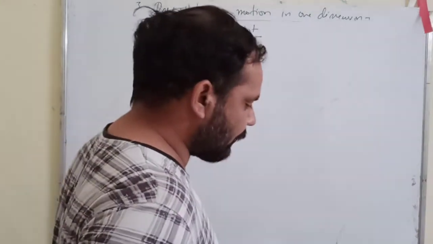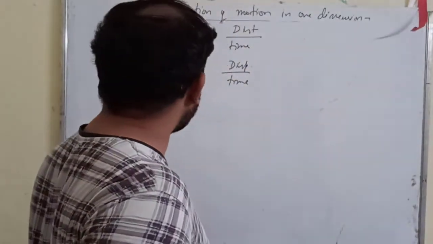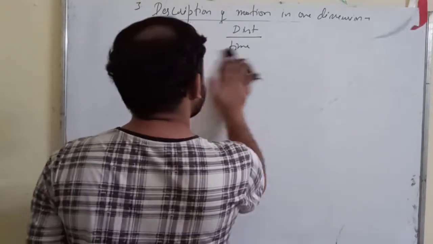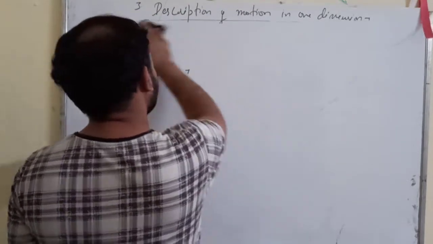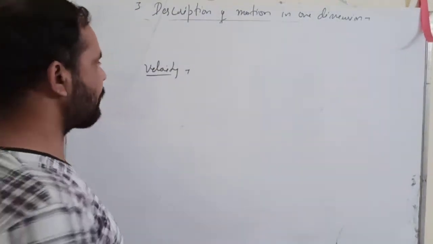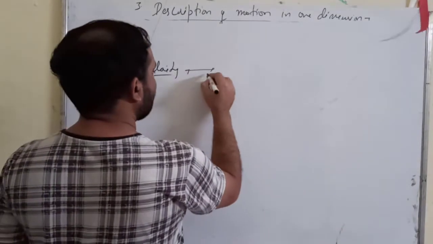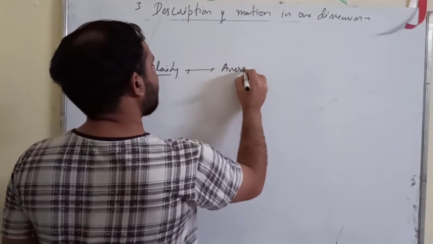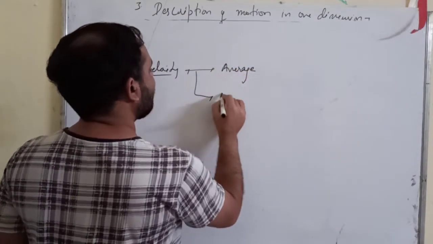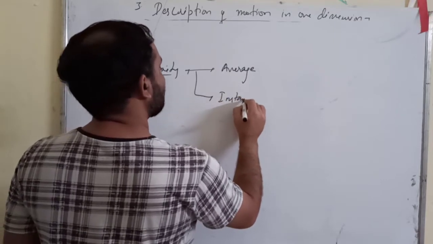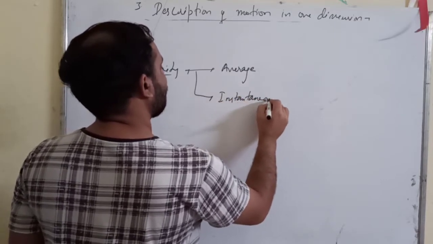Now this velocity, we will discuss in detail. This velocity can again be of two types. One is average velocity and the other is called instantaneous velocity.